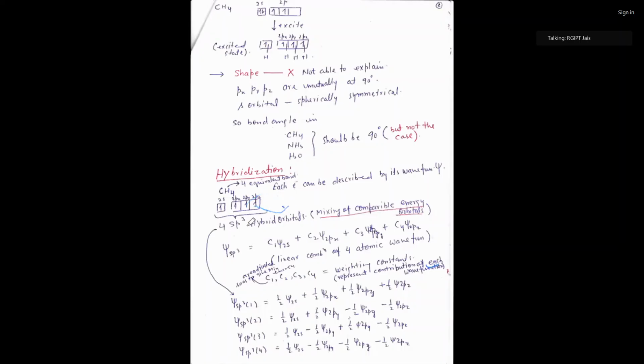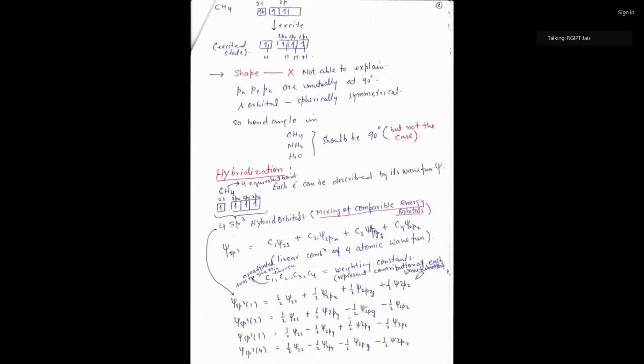That's why it forms with 1s contribution and 3p contribution an sp3 hybrid orbital. That's why the contribution of 2s and 3p orbitals, px, py and pz, gives the linear combination of all four atomic wave functions.